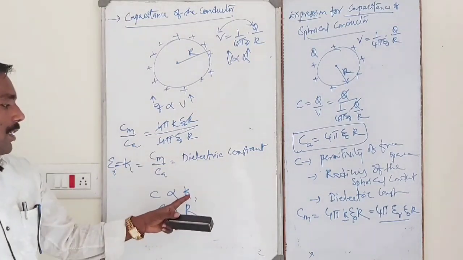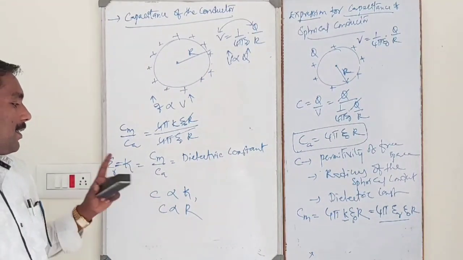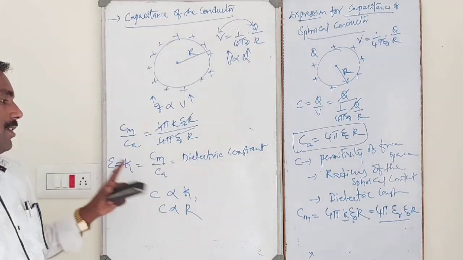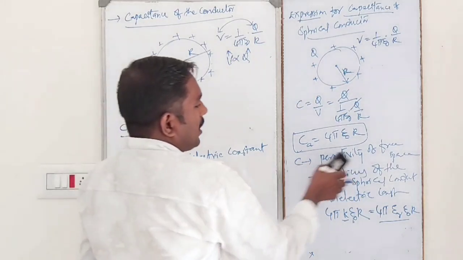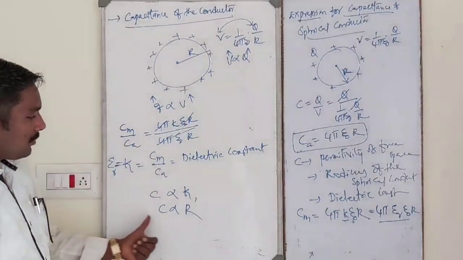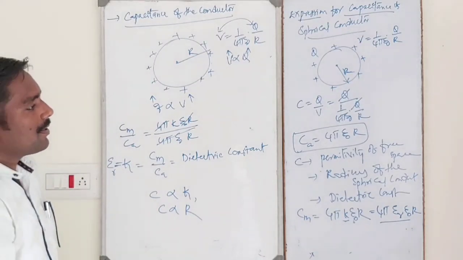When the dielectric constant of the medium increases, capacitance increases. When the radius of the spherical conductor increases, capacitance increases. Permittivity of free space is a constant term. These two factors increase, capacitance increases.